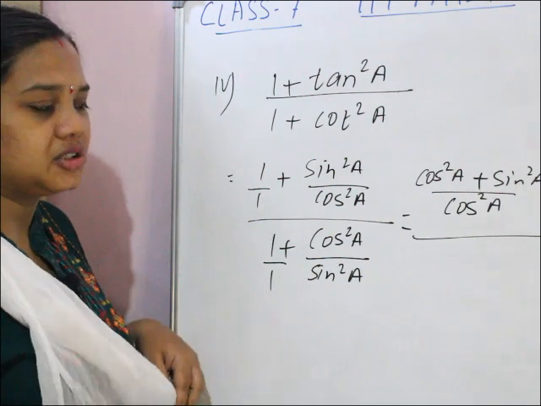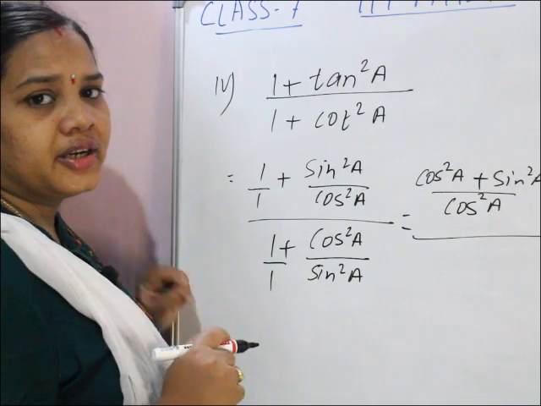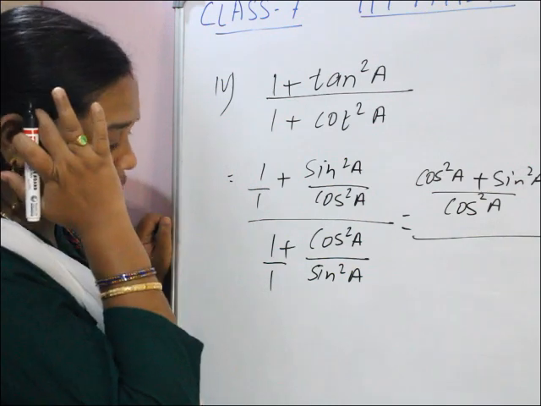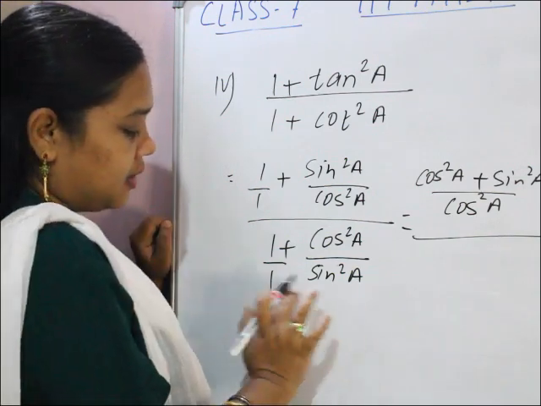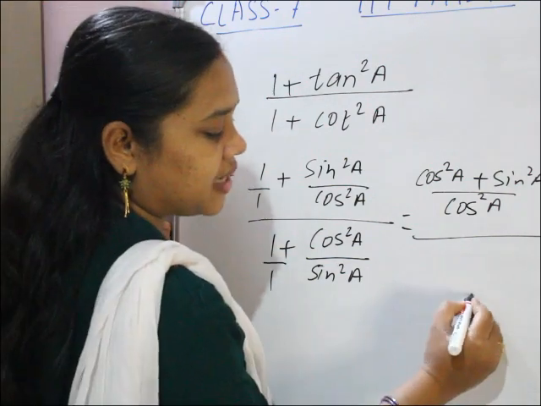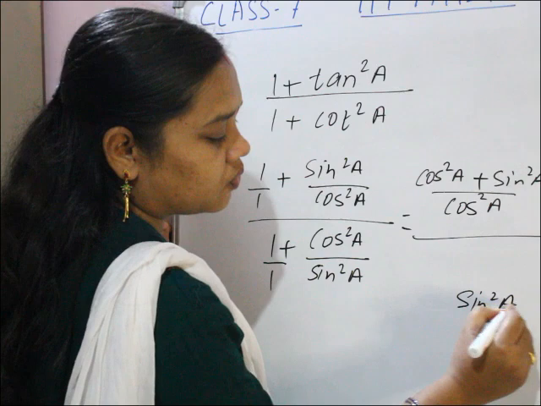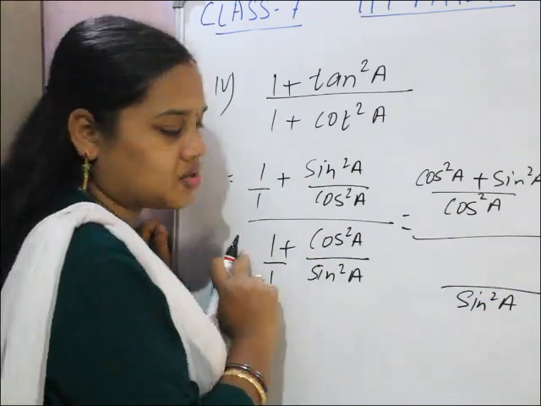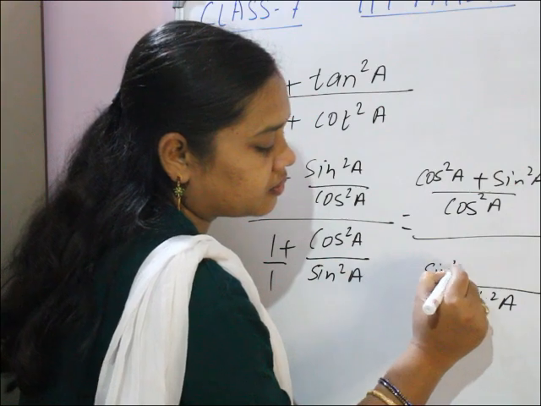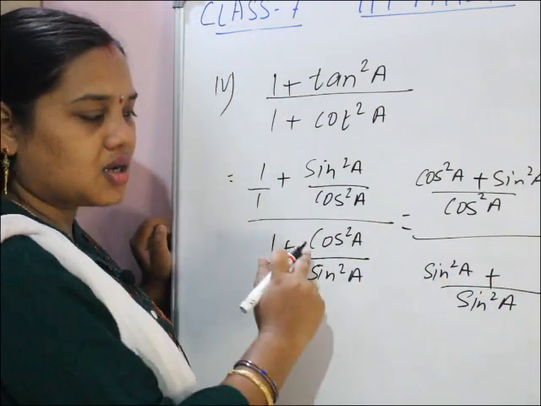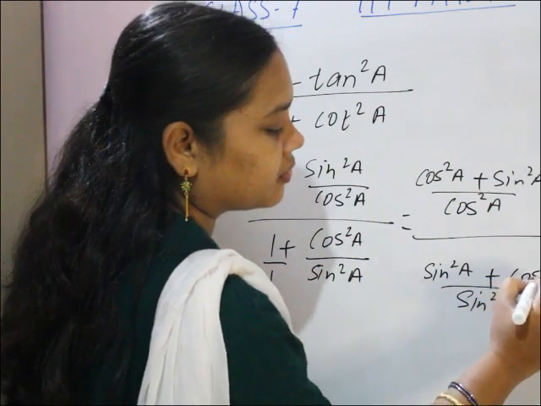If you don't know, first you go and learn how to do fractional addition and subtraction. Now LCM of 1 and sin square A is sin square A. Sin square A by 1, sin square into 1 is sin square A, plus sin square A by sin square A, 1 into cos square A is cos square A.